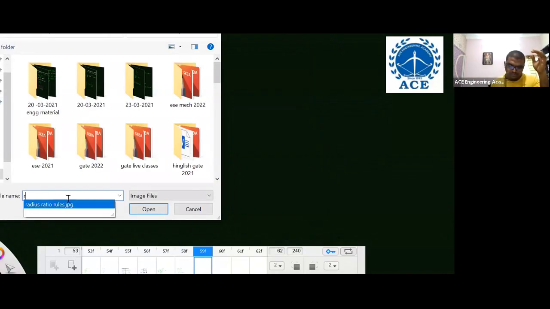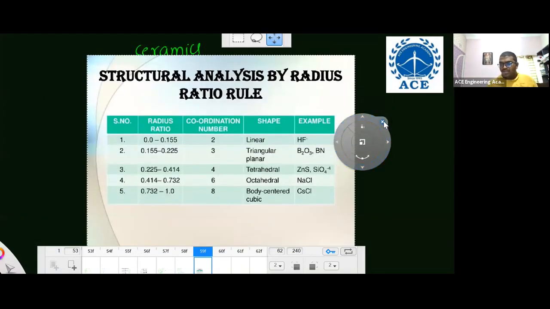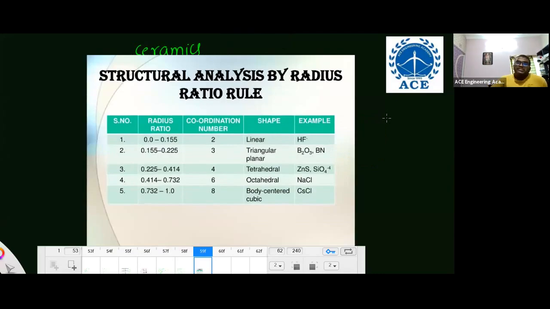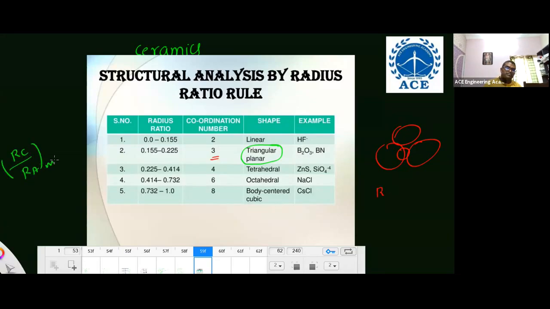And the radius ratio rules are also very, very important for your exam. Every year or every two years, they ask one or two questions from these. Listen. They asked the minimum radius ratio of a ceramic material in which one atom is surrounded by 3 atoms, that means a triangular plane. Coordination number is 3. Radius ratio means radius of cation by radius of anion. The minimum is 0.155.